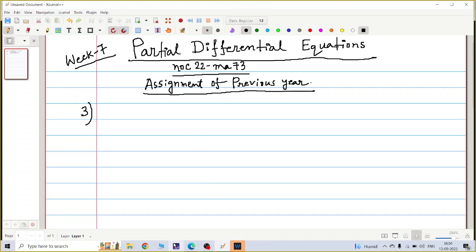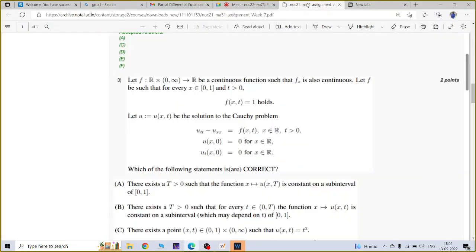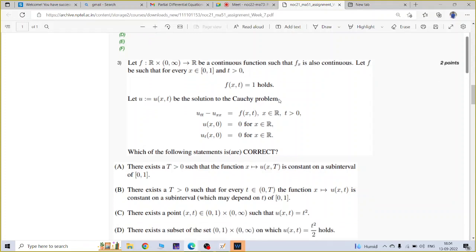So let me first show you the question. Question number 3. It is given that f is a continuous function from R cross [0, infinity) to R such that f_x is also continuous, and f is such that for every x in the closed interval [0, 1], f(x, t) is identically equal to 1 for t positive.